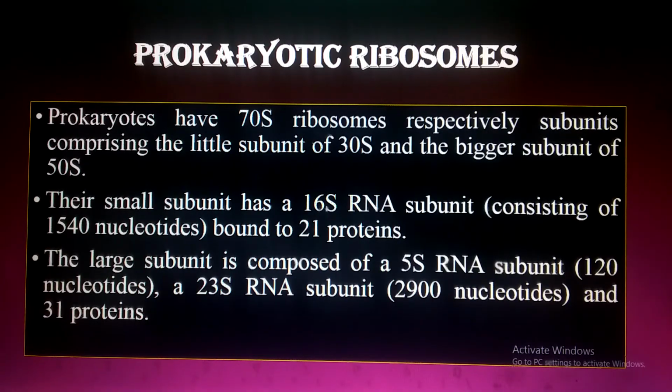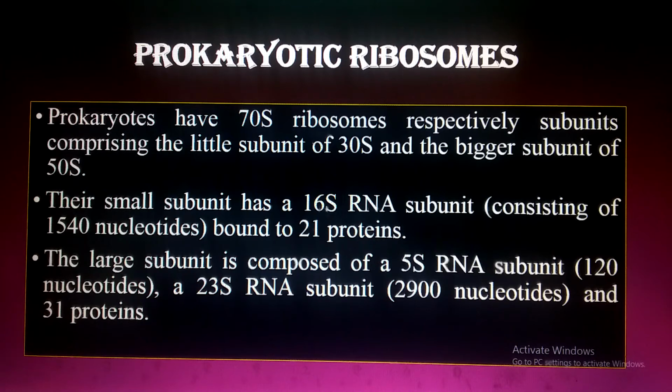The prokaryotic ribosome. First of all, I'm going to share the prokaryotic ribosome. Prokaryotes have 70S ribosomes, with subunits comprising the smaller or little subunit of 30S and the bigger or larger subunit of 50S. And you know why we are not adding 30S and 50S directly: because this is not related to size, this is the sedimentation rate. So it becomes 70S. Is it clear? The smaller subunit has the 16S ribosomal RNA. Must keep it in your mind.